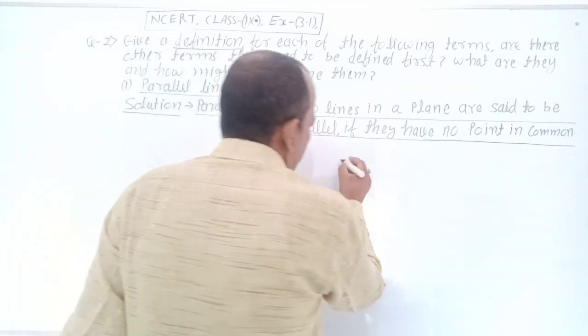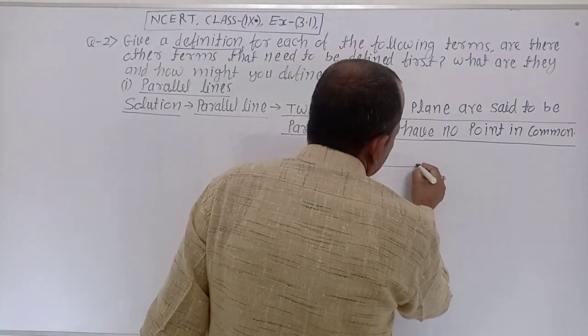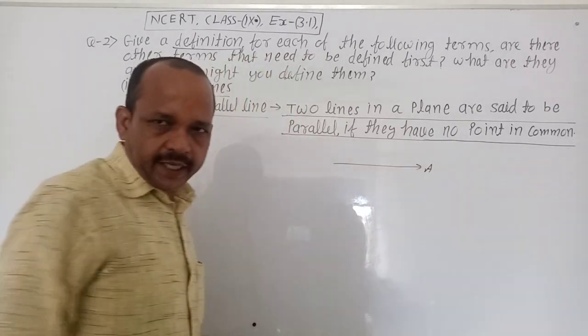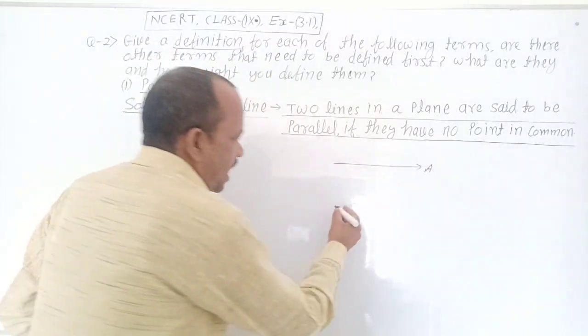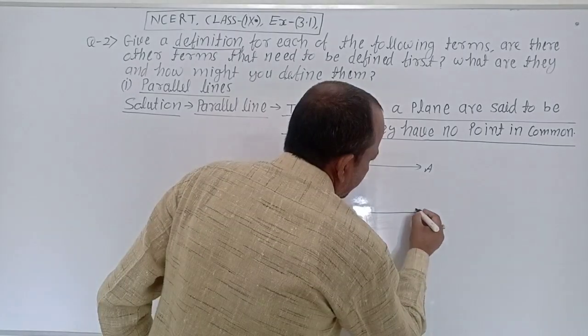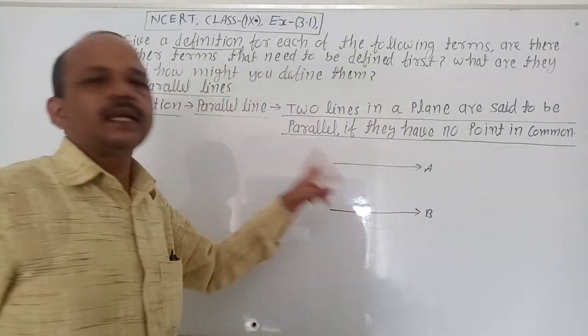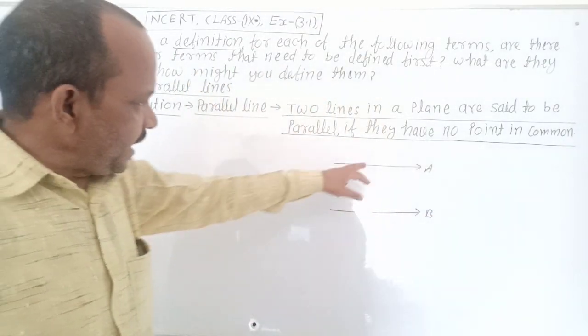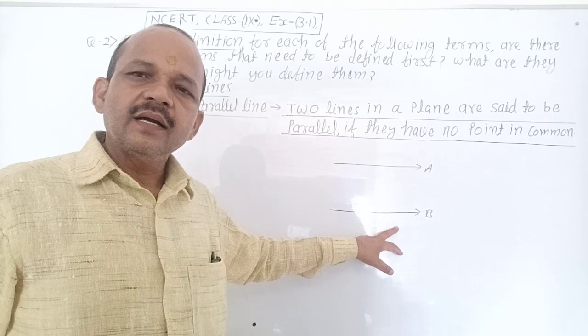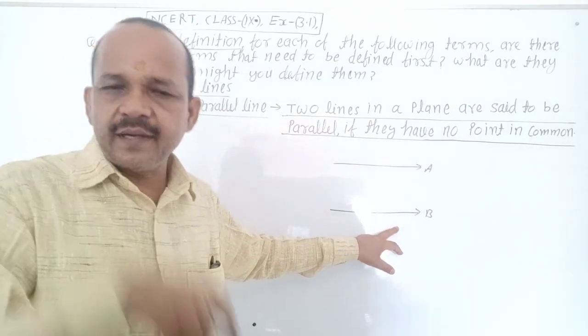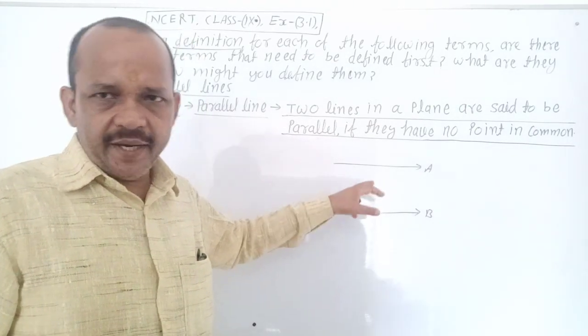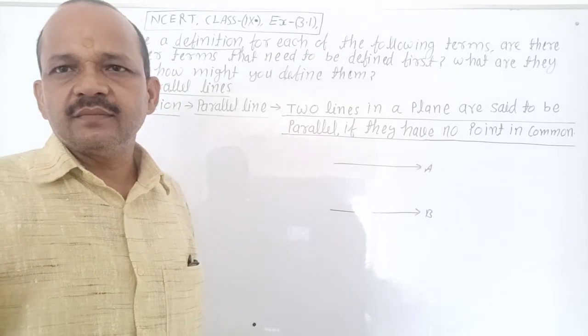Two lines. For example, it is line A and it is line B. Line A and line B are said to be parallel because they have no point in common.